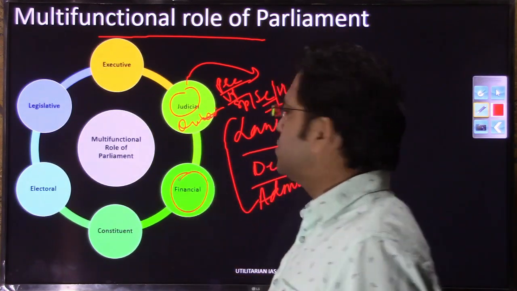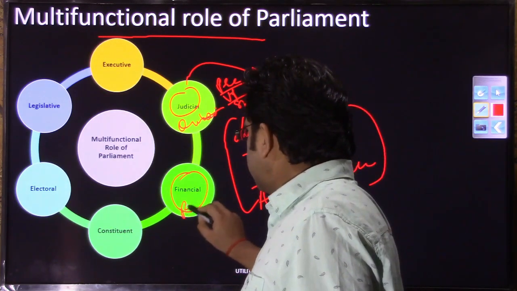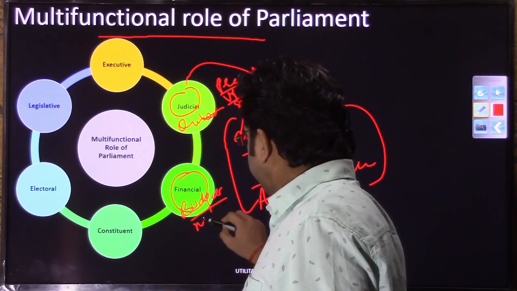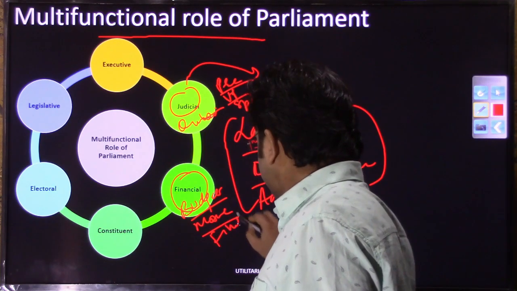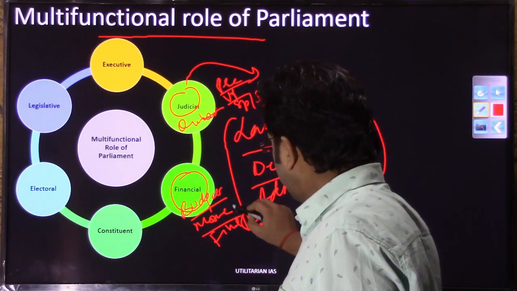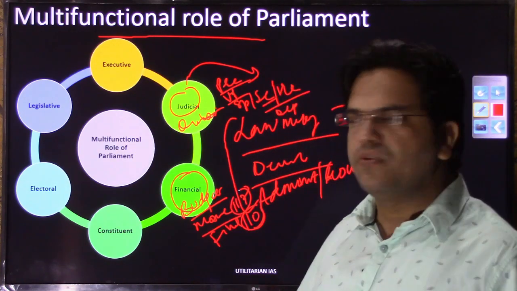Then what are the financial functions of the parliament? As part of its financial functions, it passes the budget and other money bills and finance bills under articles 110 and 117. I hope the financial role is understood here.